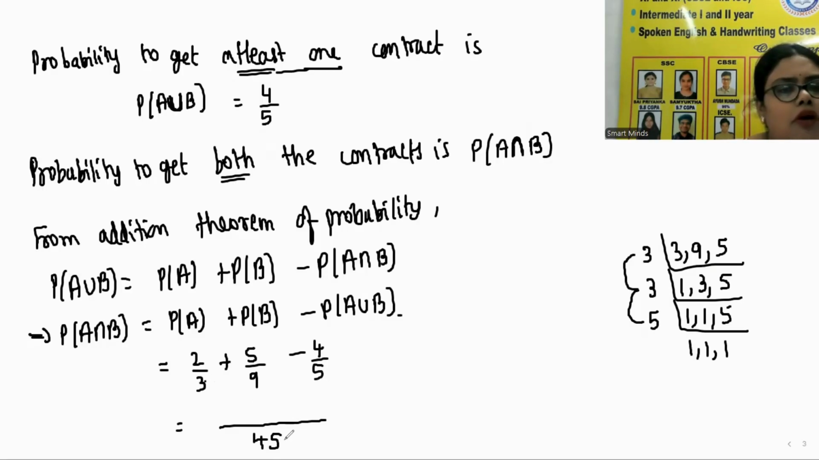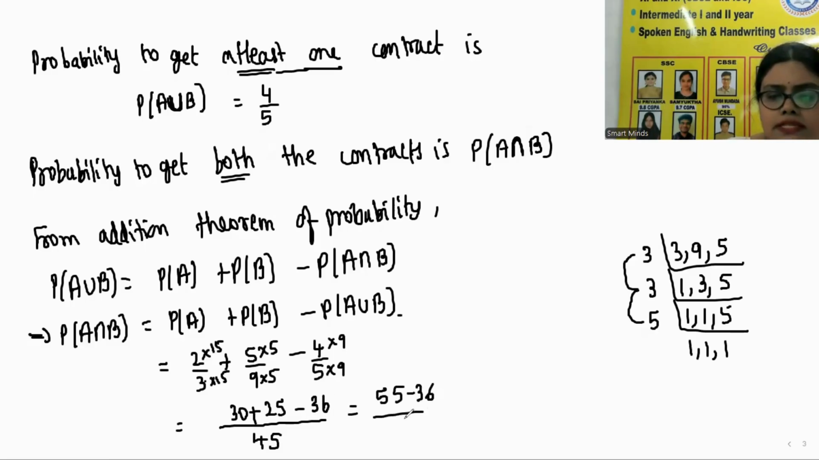Now in 3 table, how many times will 45 go? 15 times. So 2 15s are 30 plus 9 5s are 45. So the numerator also multiplies with the same number. 5 5s are 25 minus 5 9s are 45. So 4 9s are 36. So that is 55 minus 36 by 45. That is 19 by 45. This is the final answer.